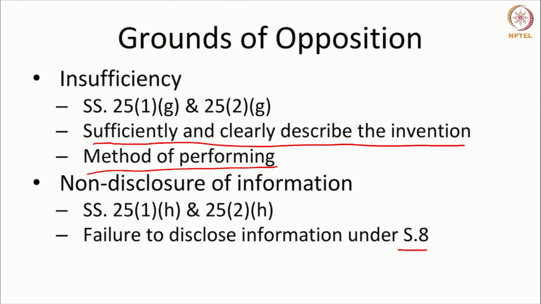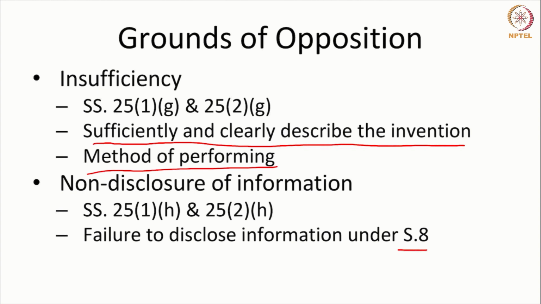This requirement is more of a nature to keep the patent office informed of what is happening in other patent offices. For instance, if an application is filed in India and similar applications for the same invention are filed in Japan, China, and the United States, and if Japan and the United States reject the application for whatever reason, then the Indian Patent Office would like to know that those applications were rejected, and it casts a duty on the applicant to inform the patent office about those rejections.